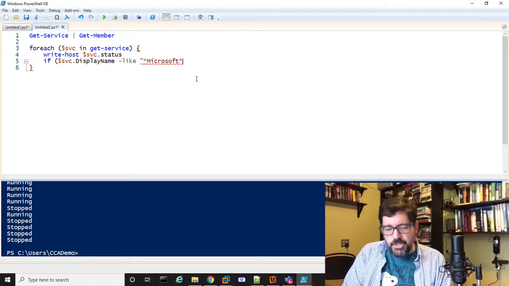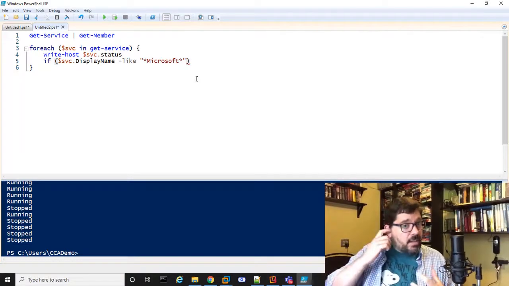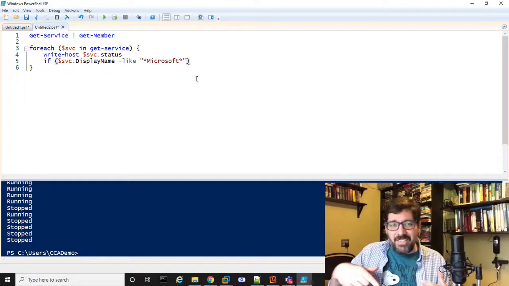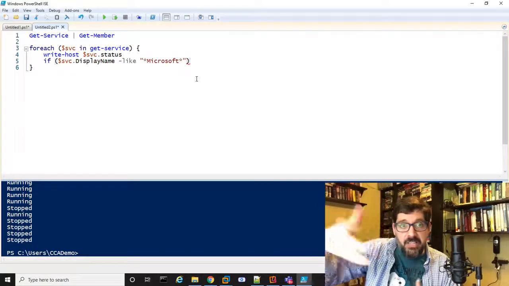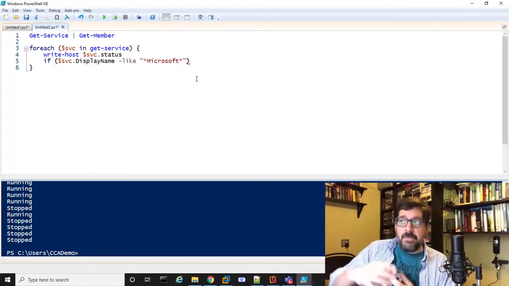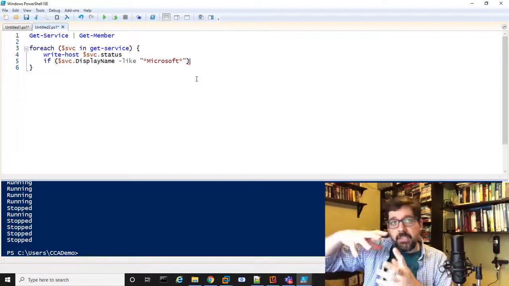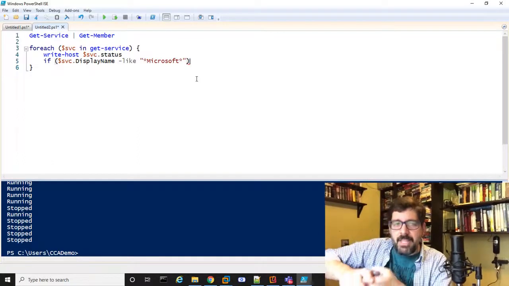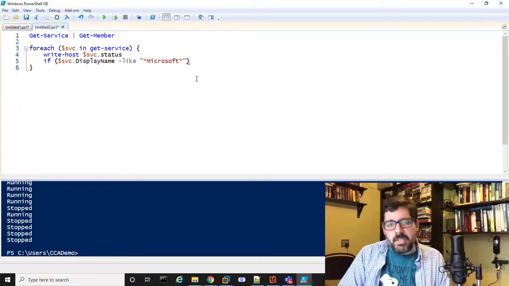So the asterisk is the wildcard in PowerShell, in case you're wondering what I'm doing there. With the dash like, it's saying, and by the way, one of the Boolean operators is dash contains. Some people try contains in place of like. It's not going to work, right? Contains is something different. If you have a list of things, contains works, right? You can say if this list contains, for example, in my Star Trek example, Star Trek: The Next Generation, then return that whole object, right? But that's not what we're looking for here, so don't get confused with contains.